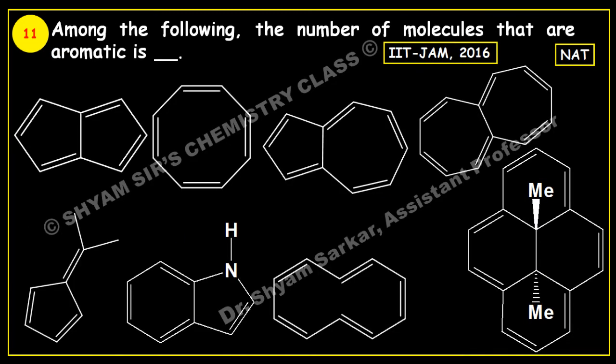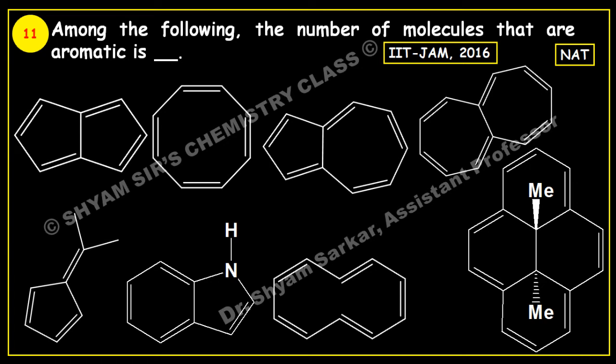If you see the next question, this is also a numerical type question. Among the following, the number of molecules that are aromatic in nature. So 8 species are given. You have to find out how many aromatic molecules are here. So let us see one by one.